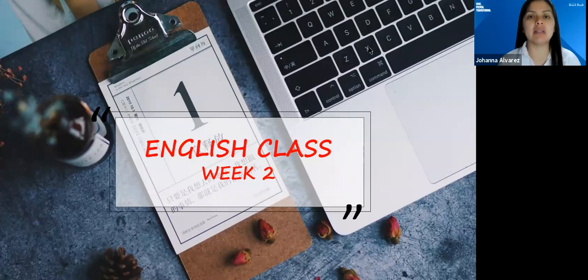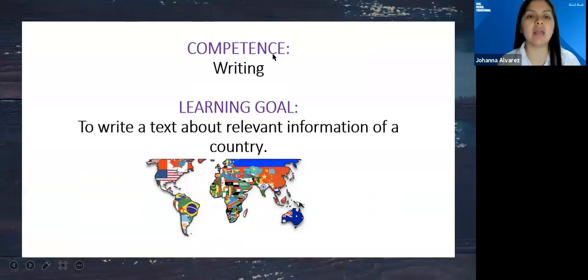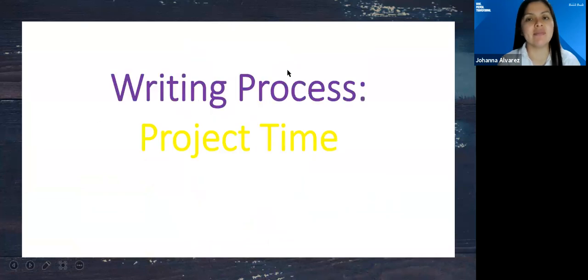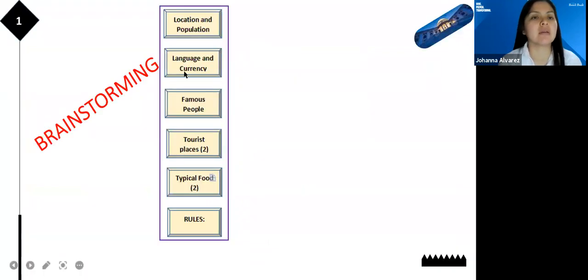Today, we have the components of writing, and the learning goal is to write a text about relevant information of a country. Okay, so we are going to use the vocabulary that we were working on last class. We are going to start with a writing process about the project time. And let's start with a brainstorming.